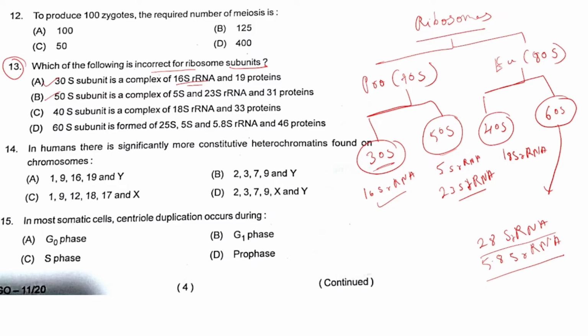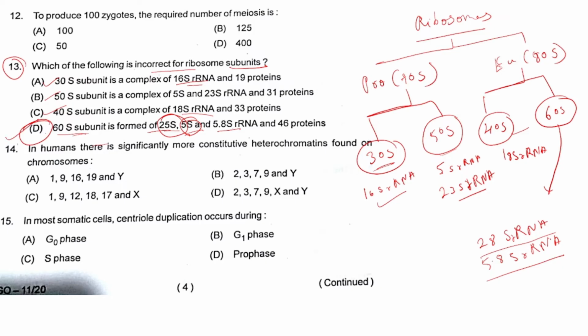The 40S subunit is a complex of 18S rRNA. Yes, this is also correct, as you can see. Then the 60S subunit is formed of 25S, 5S and 5.8S. So this is incorrect. There is nothing like 25S, it should be 28S, and there is no 5S in the case of the 60S subunit. So option D will be the right answer, that option D is incorrect.